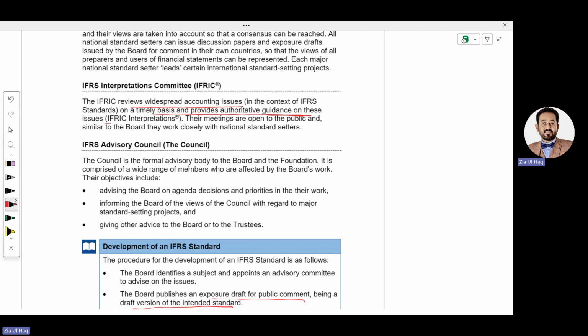The council is a formal advisory body of the board and foundation. It is comprised of a wide range of members who are affected by the board's work, and their objective is to advise the board, meaning IASB, on agenda decisions and priorities in their work, informing the board of the views of the council regarding the standard-setting process, and giving other advice to the trustees.